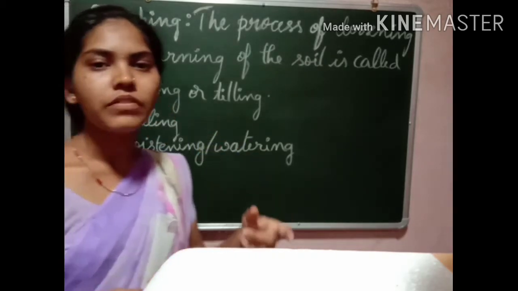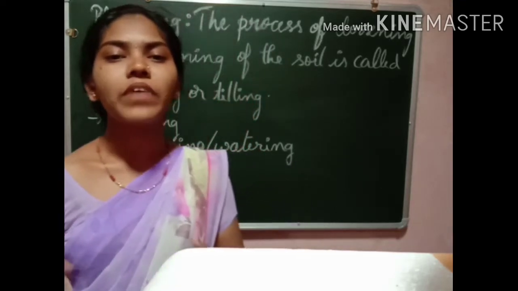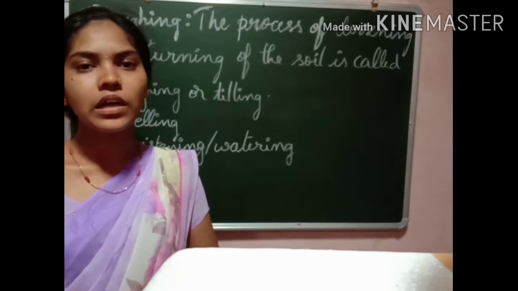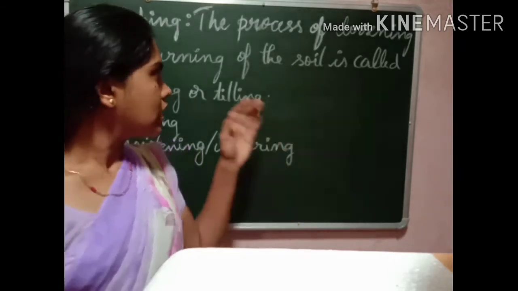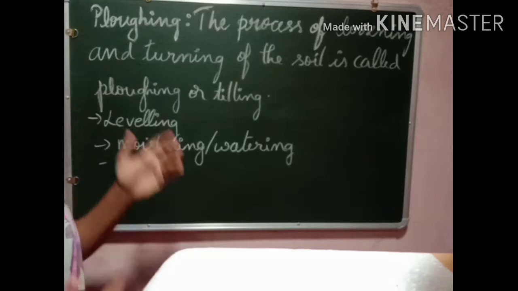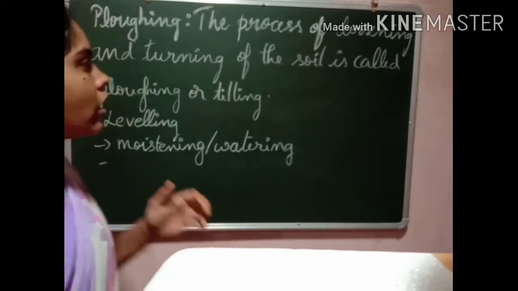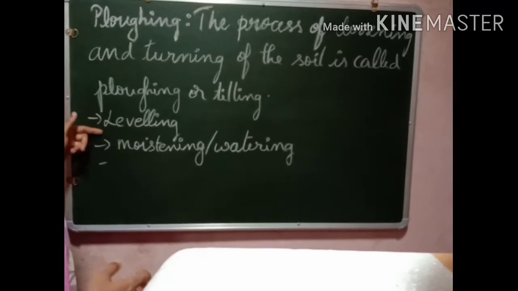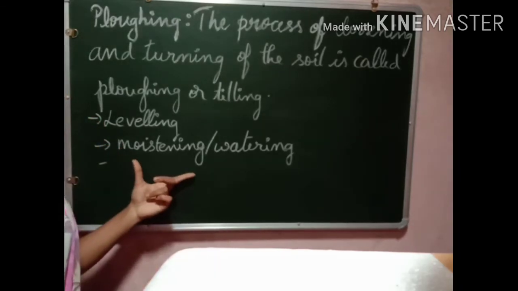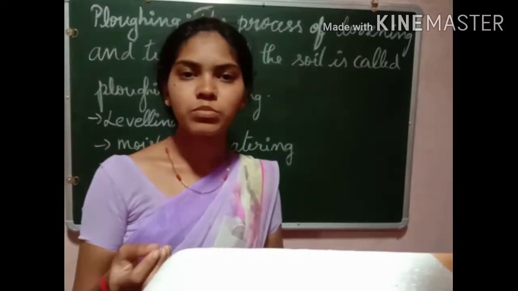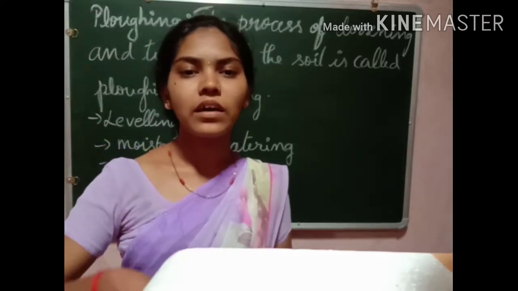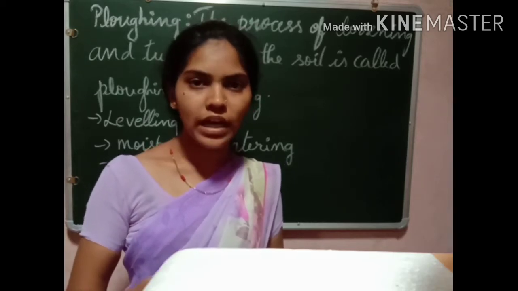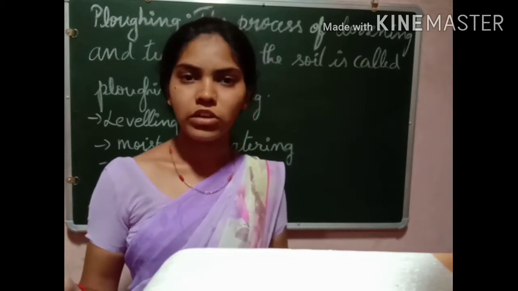Plowing is done using the plow. This plow is made of iron or wooden material, and it is used to plow the field. While preparing the soil for cultivation, this process takes place: plowing the field, then watering, leveling, and moistening. So the soil will become very smooth and soft, so the roots can go deep into the soil. It can easily absorb the required water, minerals, and nutrients.